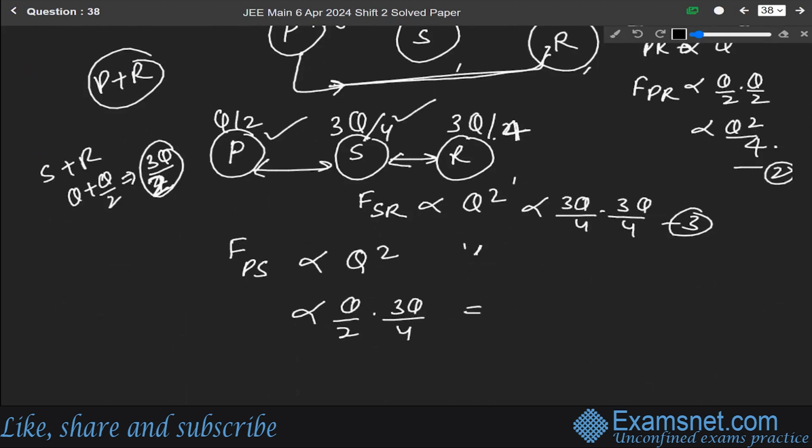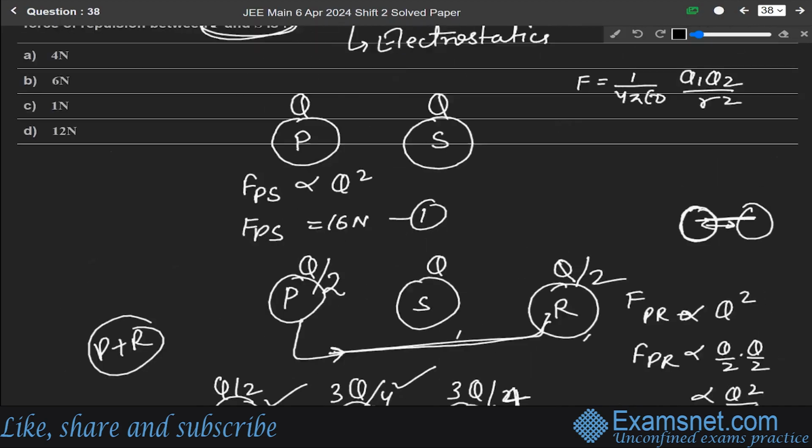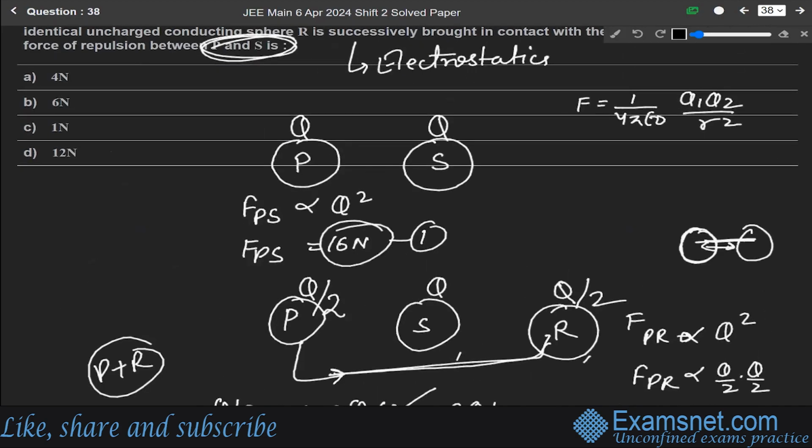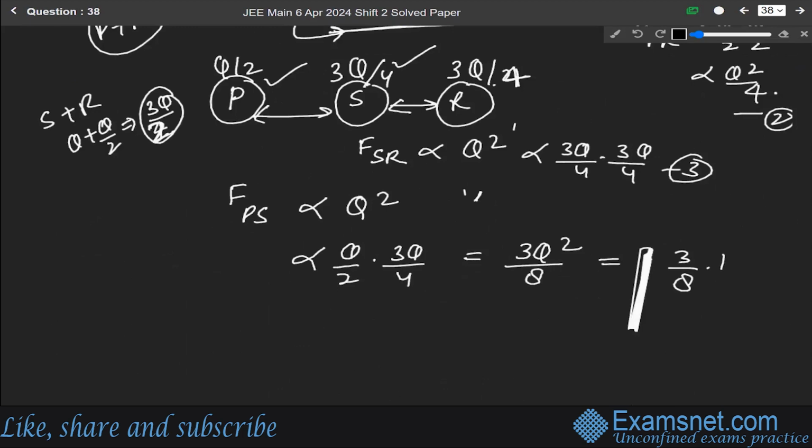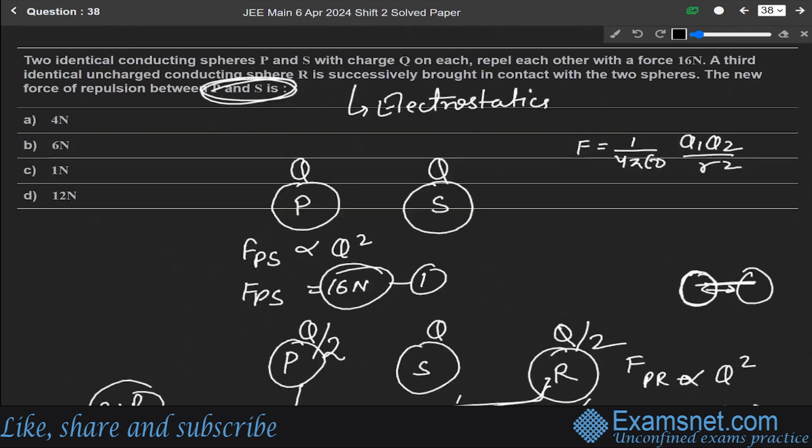Okay, so it will be 3Q square by 4 to the 8. So it will be 3 by 8 into Q square, and from the first equation Q square is given as 16 Newton. So 3 by 8 into 16, so it will be 6 Newton. So option B is the correct answer.